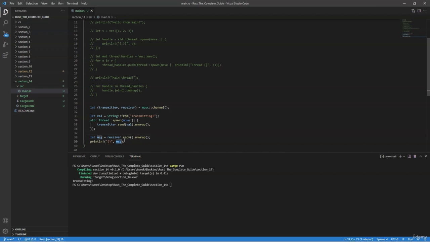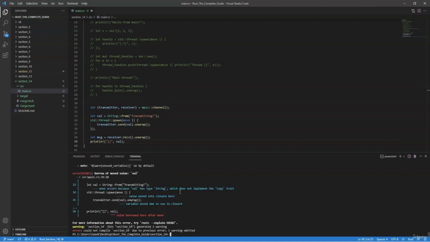An example of this is if we tried to print out our val down here. And this is going to be a compile time check for us, like all the other ownership rules. That way we cannot reference a value that no longer is valid. So it is a compile time check, which is great for us. But now let's take a look at how we can create multiple producers. So I want to make sure I don't have that error anymore.